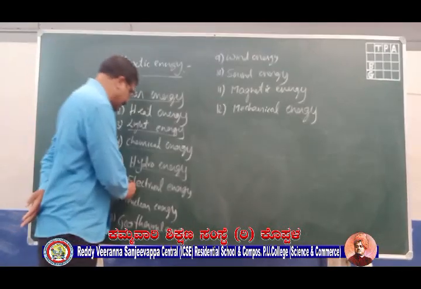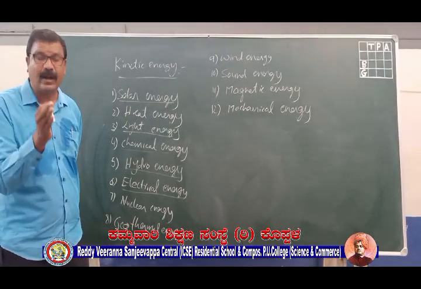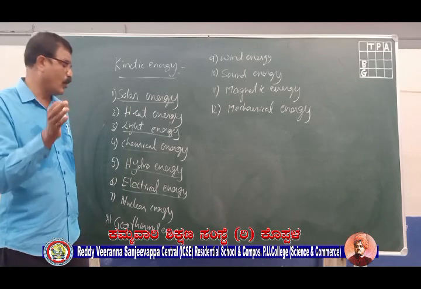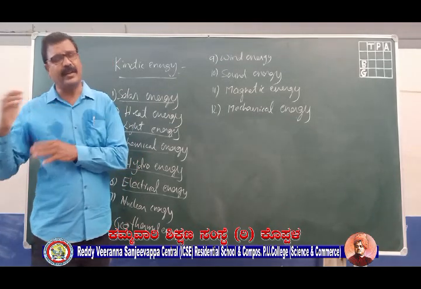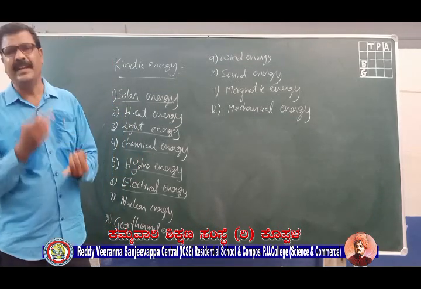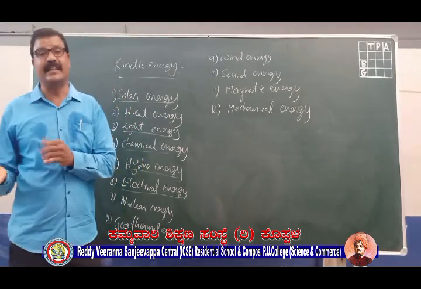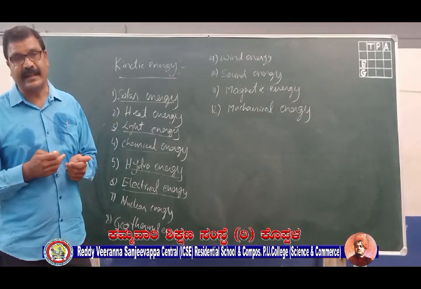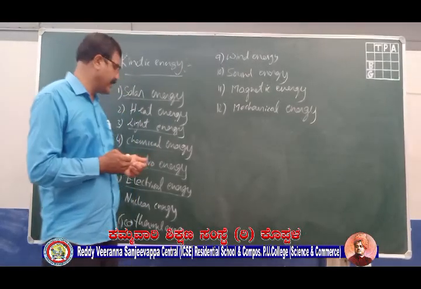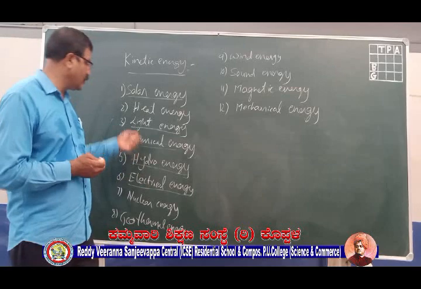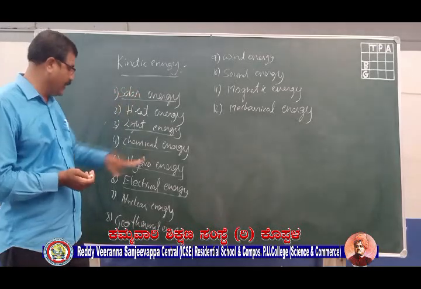I will not discuss electrical energy more, because you already know about electricity. Moving electrons, or the rate of flow of charges, we call electrical energy. This electrical energy can be converted into other forms of energy, like heat energy, which we call the heating effect of electric current. Then we convert it into magnetic energy, the magnetic effect of electric current. We use electricity to make things move, which is the mechanical effect of electric current. Then we can convert electrical energy once again into chemical energy, so that is the conversion of electrical to chemical and chemical to electrical energy.